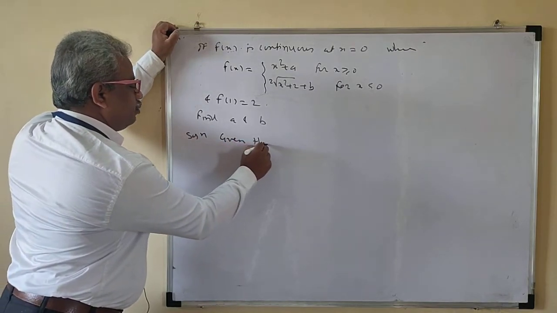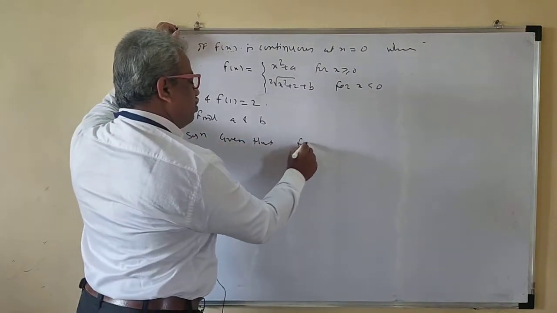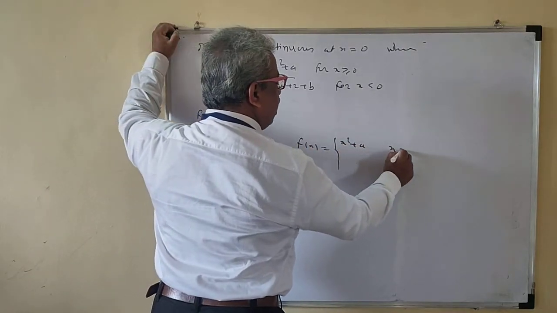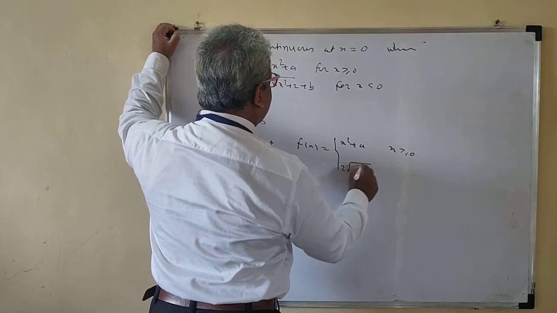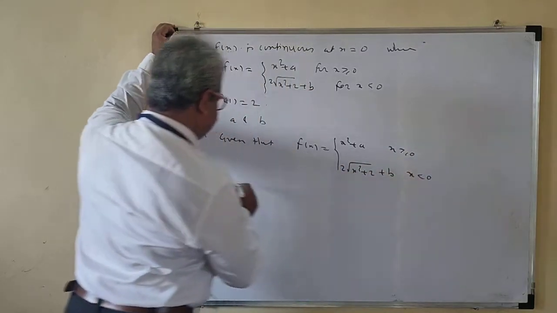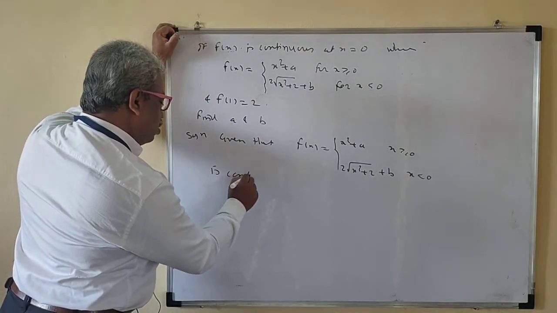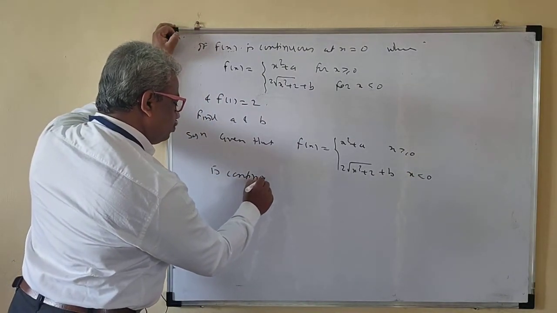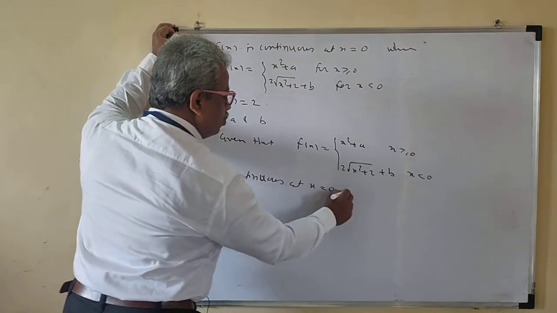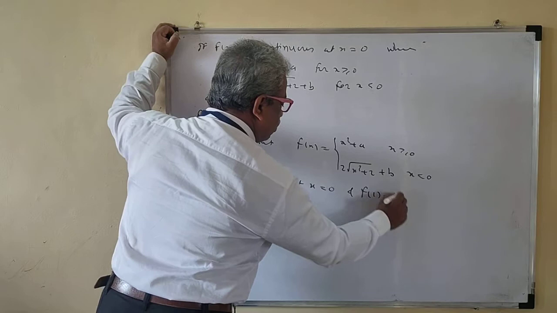Given that f of x is equal to x squared plus a for x greater than 0, 2 root of x squared plus 2 plus b for x less than 0, is continuous at x is equal to 0 and f of 1 is equal to 2.